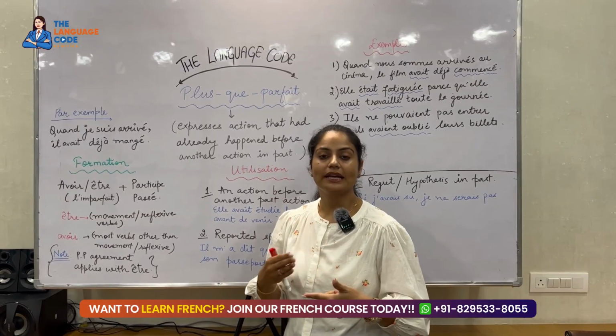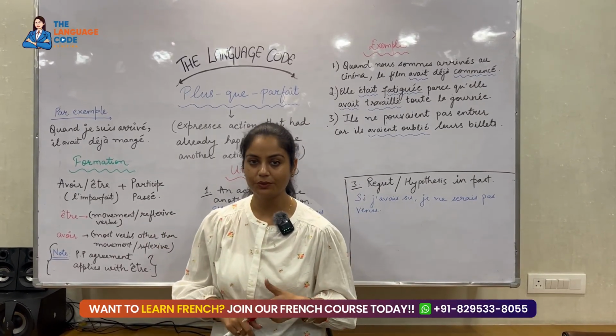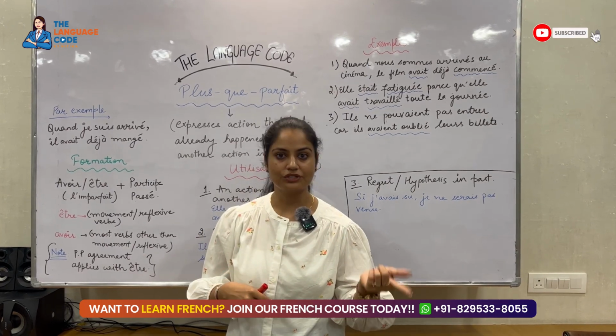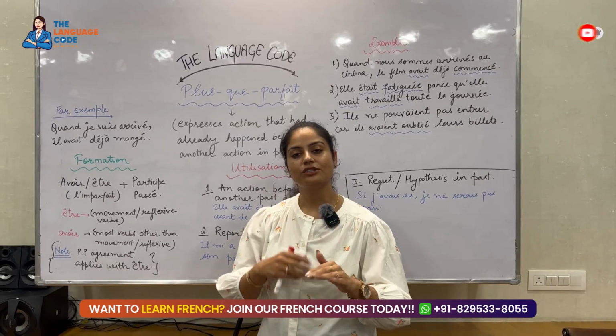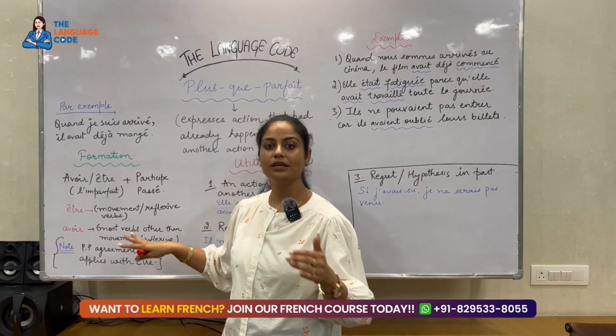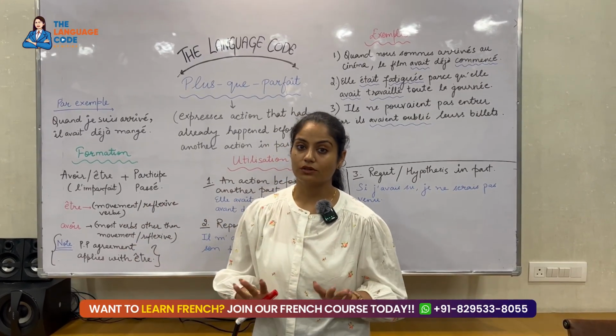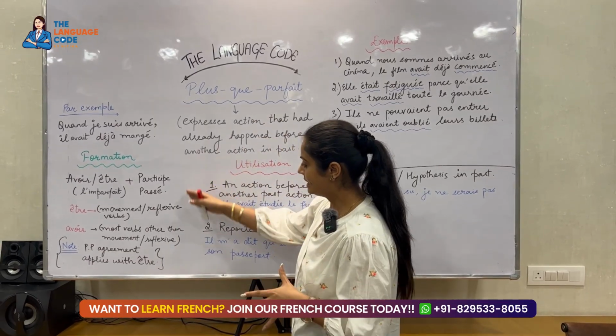And if you want to get the details of the verbs with être, I have already made a video. You can go into the video section. I'll also mention the link in the description. So you can just go through that to understand which verbs are conjugated with être and which verbs are conjugated with avoir. So without any ado, let's start.